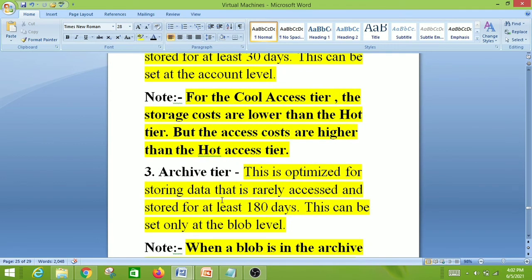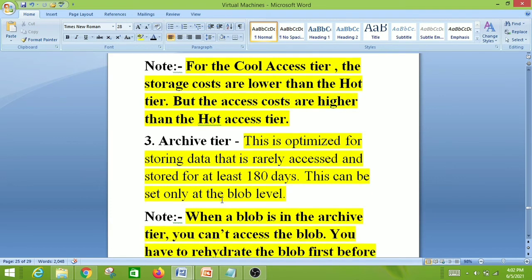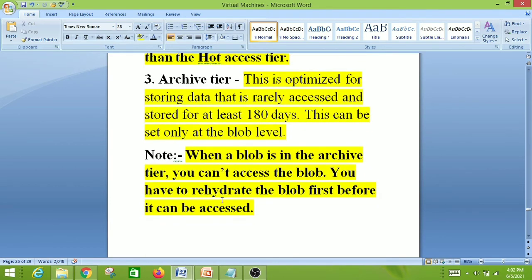The next one is archive tier. There are 3 tiers: hot, cool, and archive. This is optimized for storing data that is rarely accessed and stored for at least 180 days. This can be set only at the blob level. When a blob is in the archive tier, you can't access the blob. You have to rehydrate the blob first before it can be accessed.